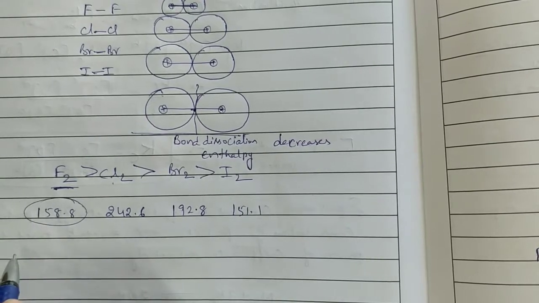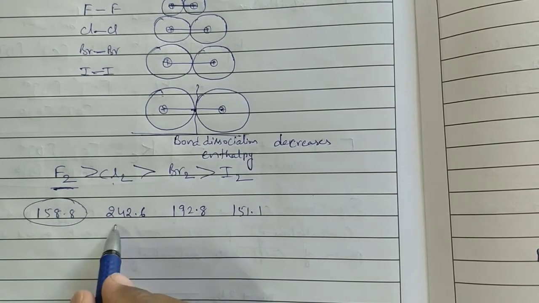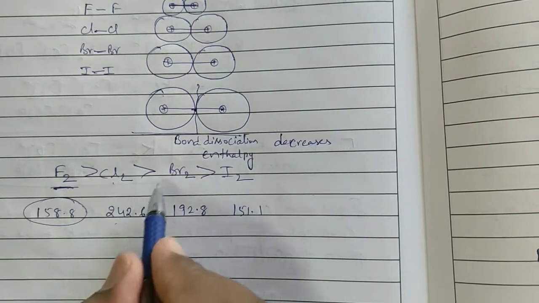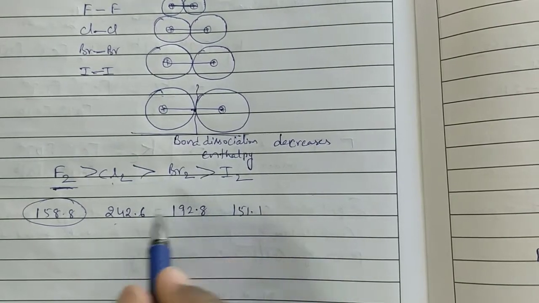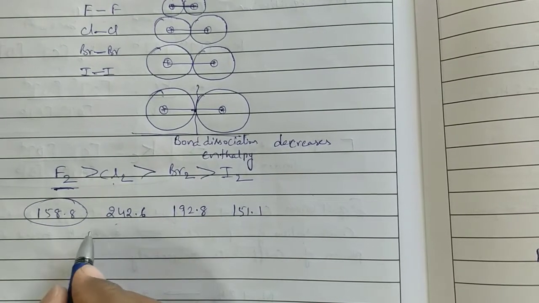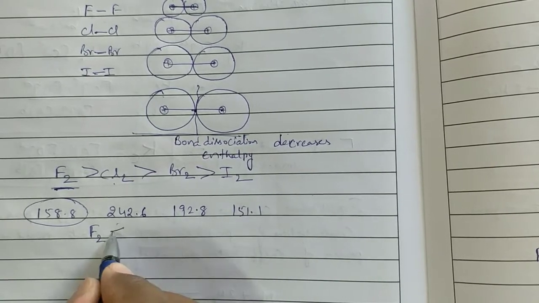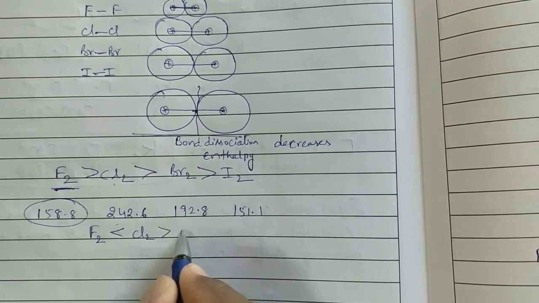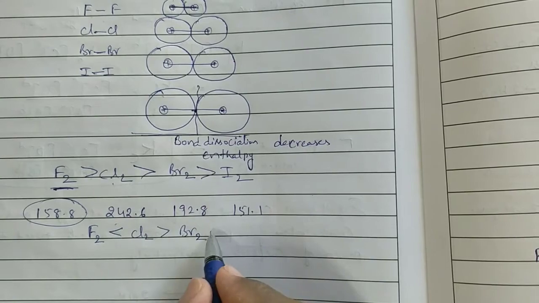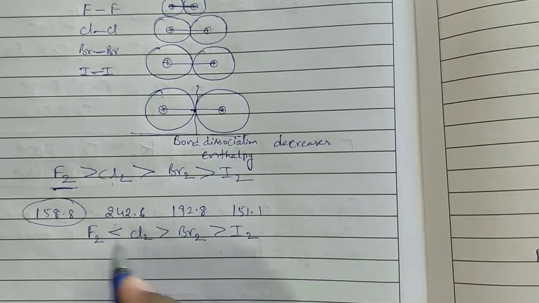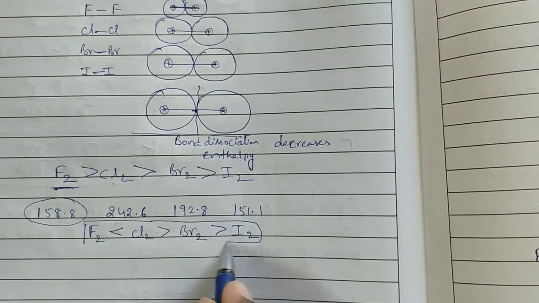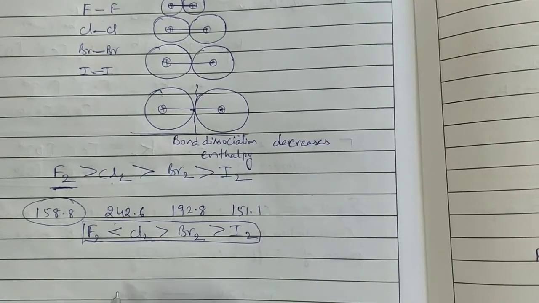This is only showing some exceptional case. Remaining are okay, decreased only. Chlorine is greater than bromine, bromine is greater than iodine. But fluorine is less than chlorine. So the order to be followed is F2 is less than Cl2, Cl2 is greater than Br2, Br2 is greater than I2. Finally, according to the values, what is the order?